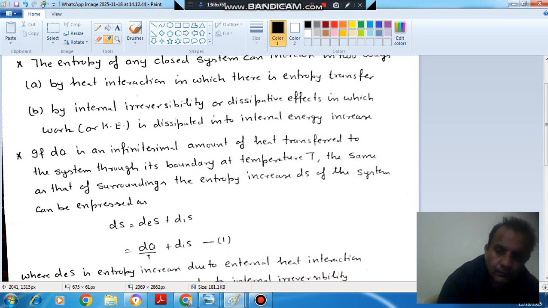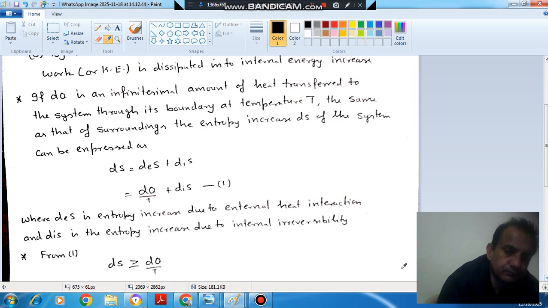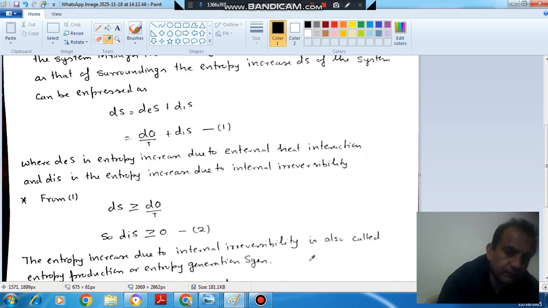Now we can see from this equation that dS is greater than or equal to dQ by T. If d_iS is 0, then dS will be equal to dQ by T. If d_iS is not 0, then dS will be greater than dQ by T. Or we can say d_iS, the entropy increase due to internal irreversibility, is greater than or equal to 0. So this is equation number 2.